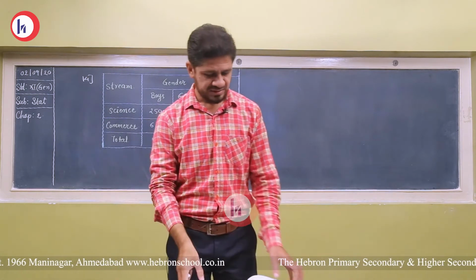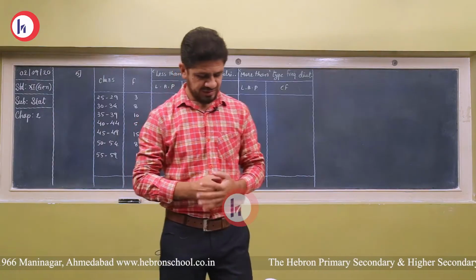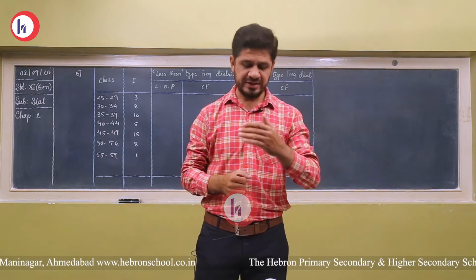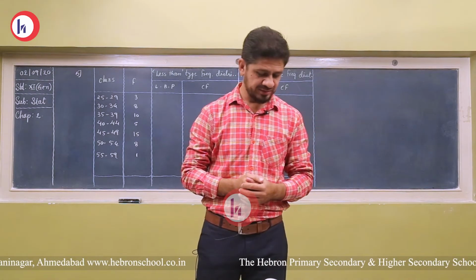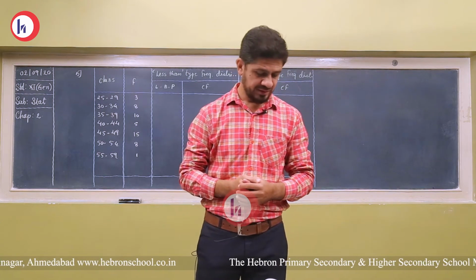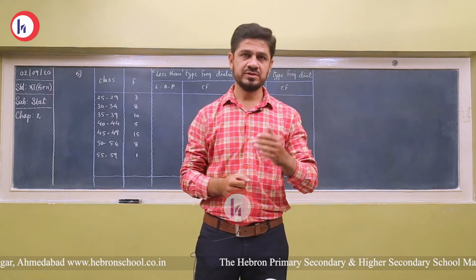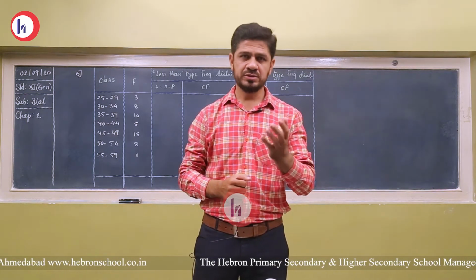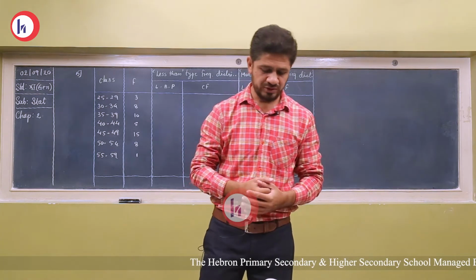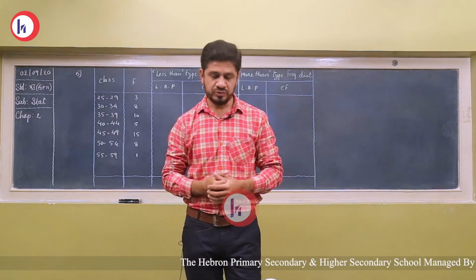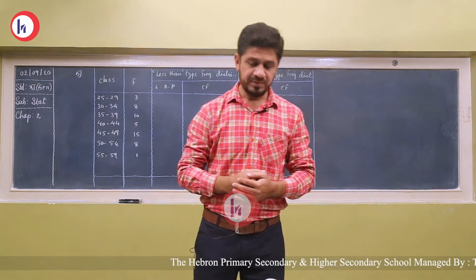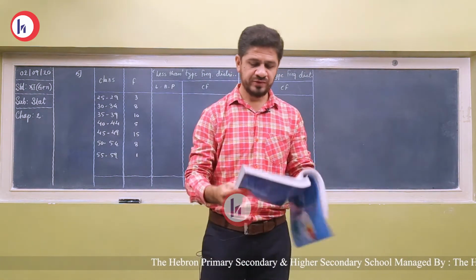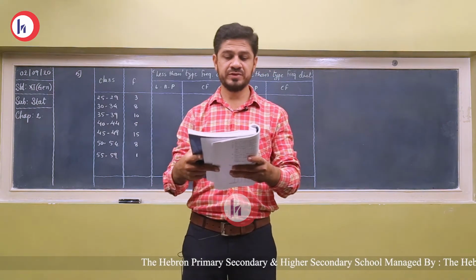Okay, now let's come to the next one. Now students, let's come to page number 63. The sums that are in section E, or the remaining sums that I left, we have solved such types of sums earlier in previous videos. So we will solve the unique sum that we haven't solved yet. So come to page number 63, sum number 5. Obtain less than type and more than type cumulative frequency distribution from the following frequency distribution.